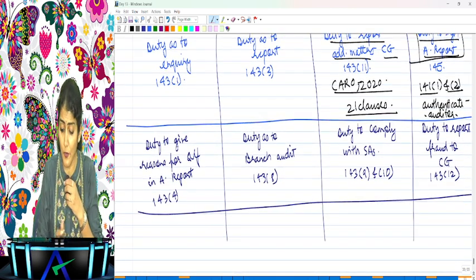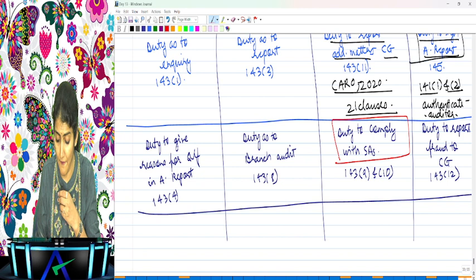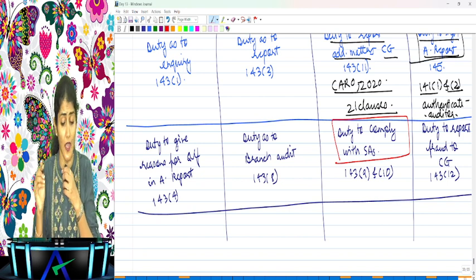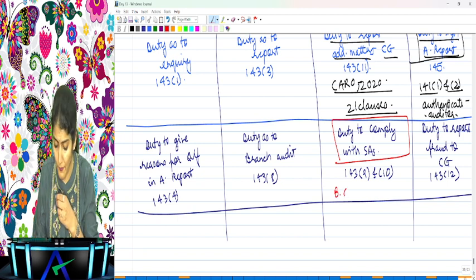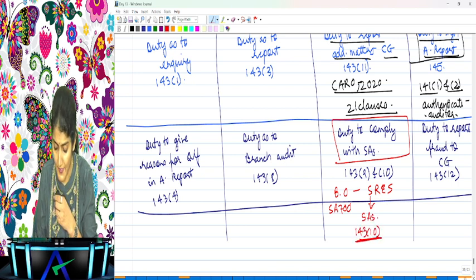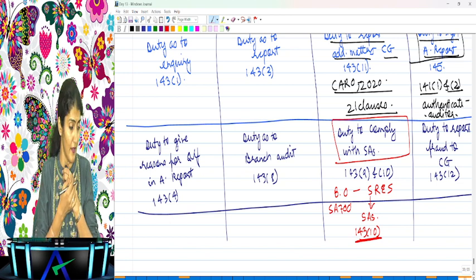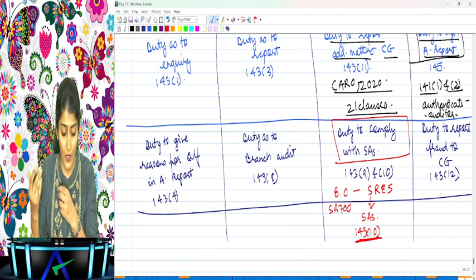Okay. Duty to comply with auditing standards. Have we written this in our audit report? Yes, in the basis for opinion paragraph, SA 700. Right? What was the first line? We have conducted our audit in accordance with the standards on auditing specified under section 143(10). Right, so that is the duty to comply with the auditing standards.